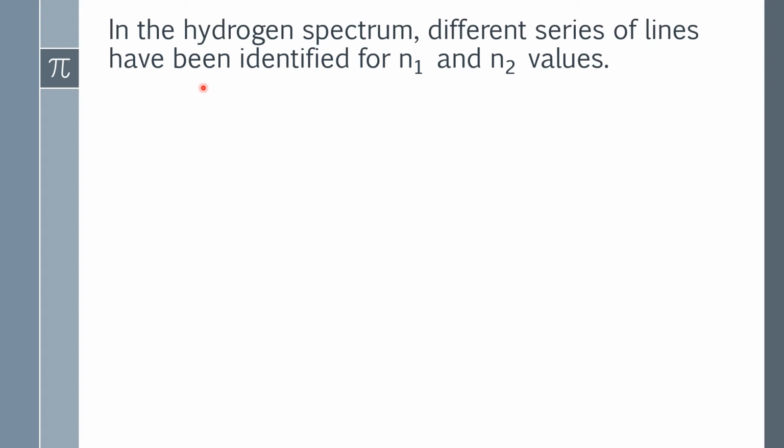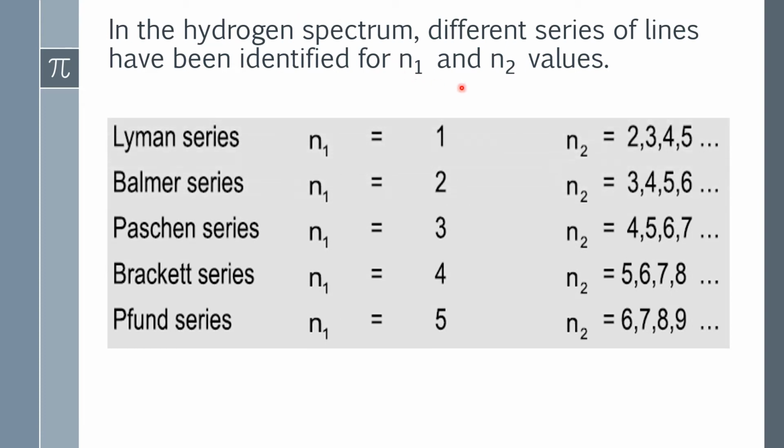So in the hydrogen spectrum, different series of lines have been identified for n1 and n2 values. And what do we consider the n1 and n2 values? For n1 we consider the lowest energy level to which the electrons fall, and n2 will be any higher energy level. There are five series in the hydrogen spectrum. The names are the Lyman series, Balmer series, Paschen series, Brackett series, and Pfund series.